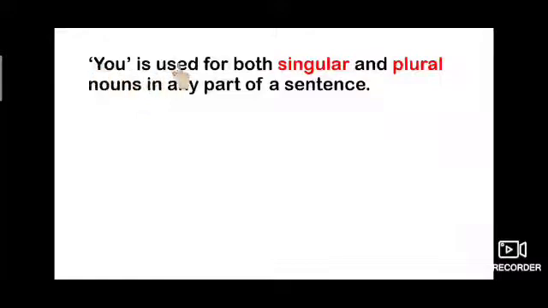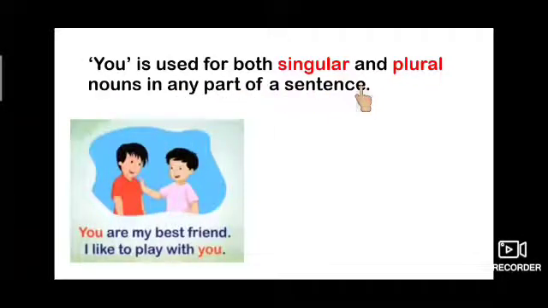Remember children, you is used for both singular and plural nouns in any part of a sentence. Let us see some examples here. Here this boy is talking to him. He can say, you are my best friend and I like to play with you. Here you is used in the naming part in the first sentence. And in I like to play with you, here you is the telling part. So children, you is used both in the naming part as well as in the telling part.